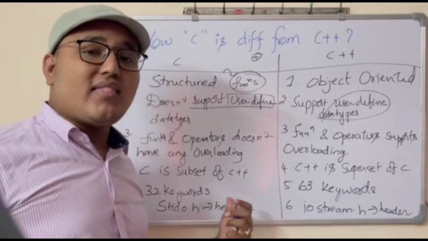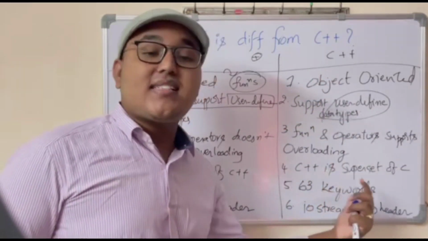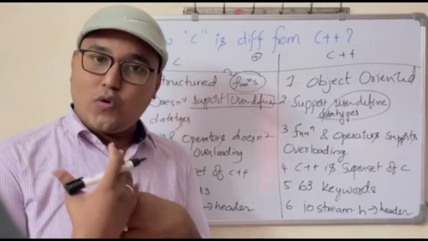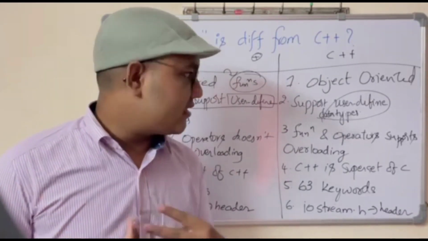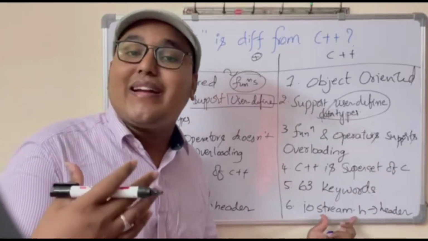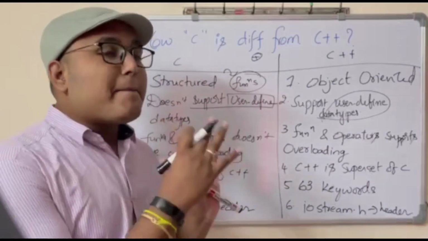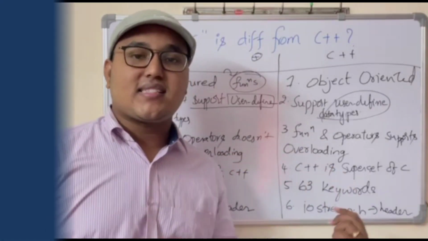And C has only 32 keywords, whereas CPP has 63 keywords. And C supports header files like stdio.h, conio.h, math.h, whereas CPP has different types of header files like iostream.h. So these are the basic differences between C and CPP.